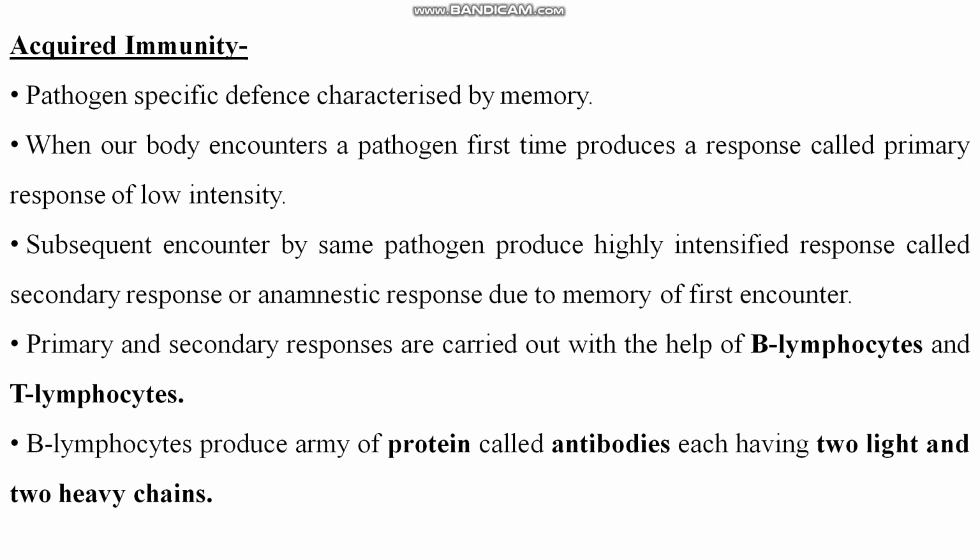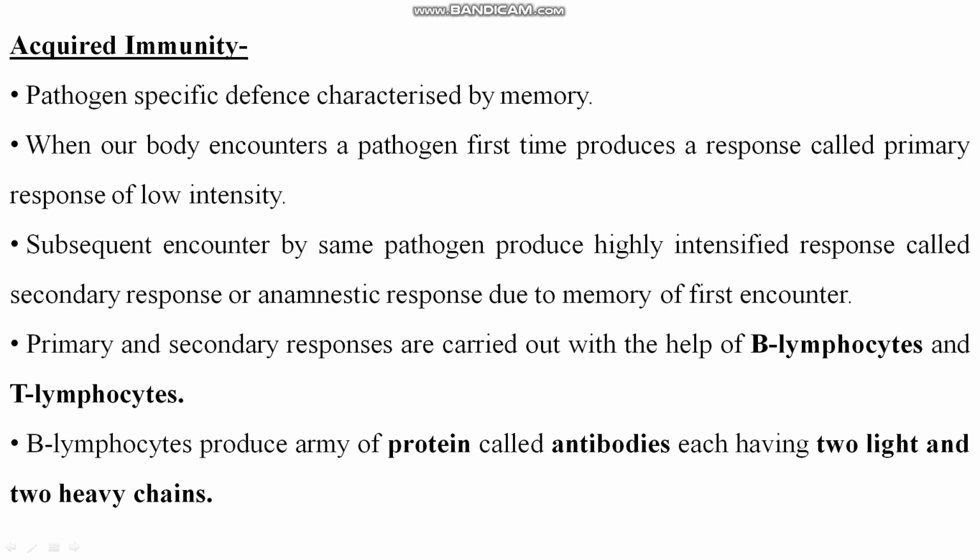That's why this is a recognizable virus for the body. It is in its memory. That's why this is called acquired immunity.